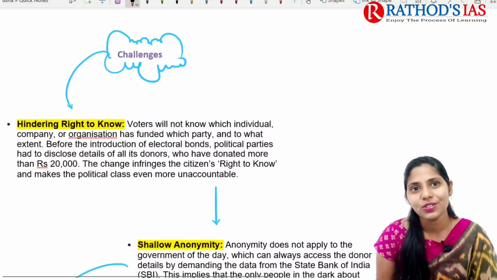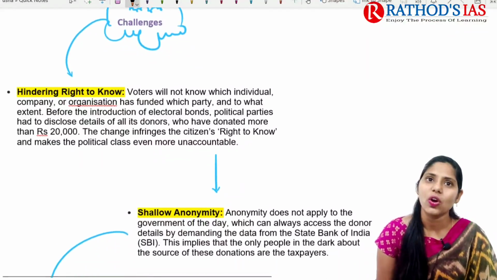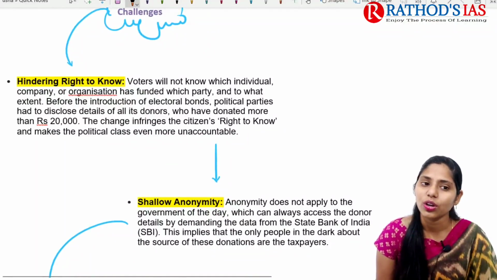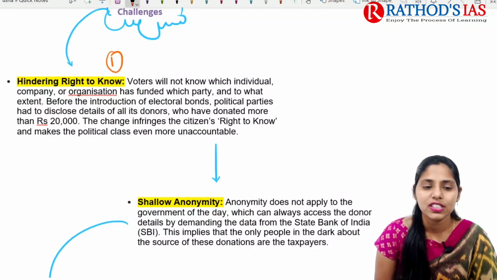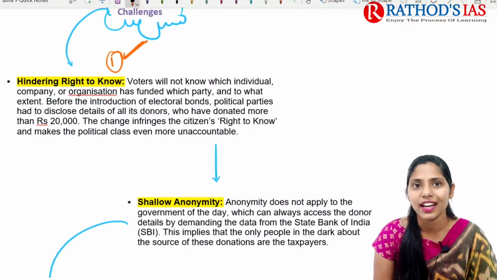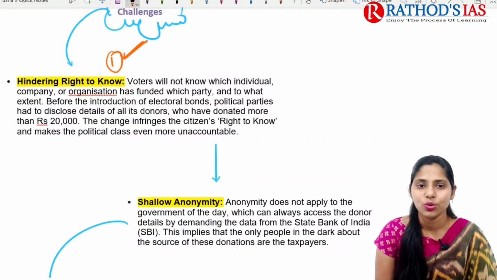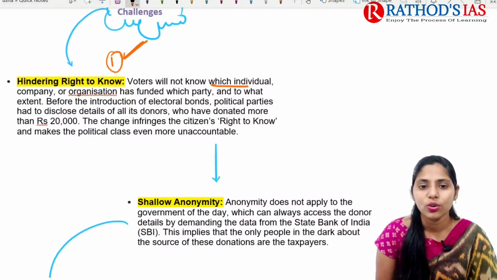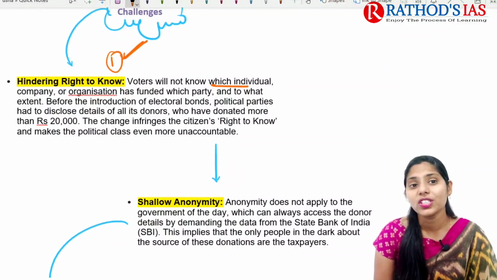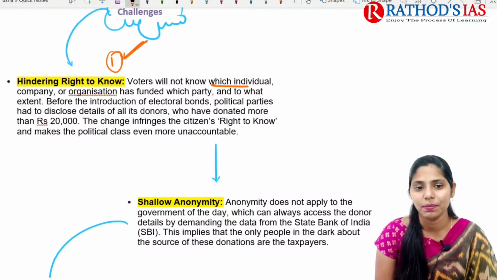And now let us try to see what the challenges are. If you're talking about challenges regarding this electoral bond scheme, the first and foremost thing here is that it is hindering the right to know. Voters will not know which individual, company or organization funded a particular political party.